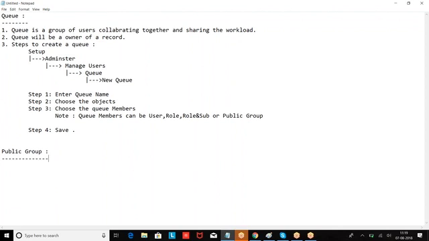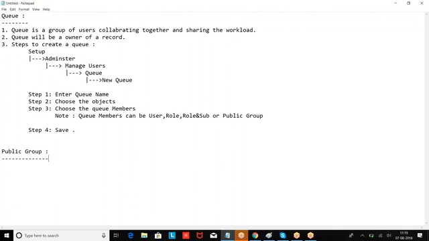Let us say I want to share a record with 10 people, or I want to send an email to 20 people. Then what will I do? Every time I cannot add the email addresses. Every time I cannot say, send an email to Satish, send an email to Kumar, send an email to Prasad. So what I am doing is grouping the people into one entity.